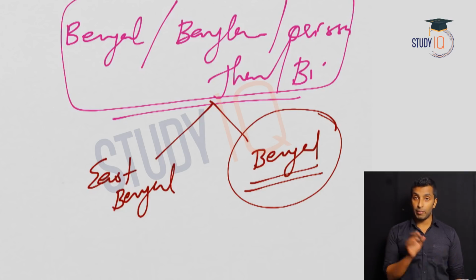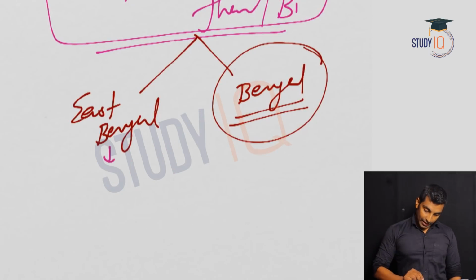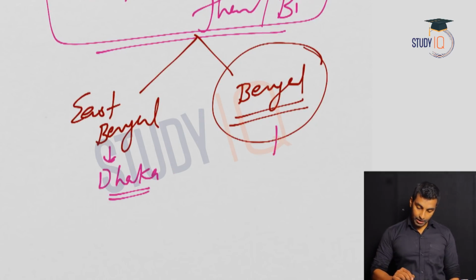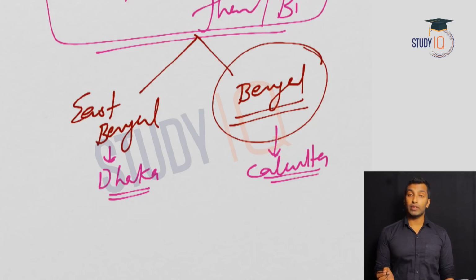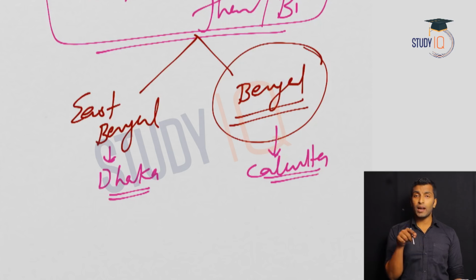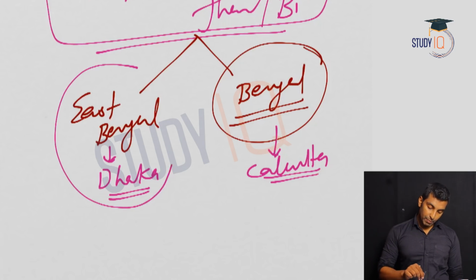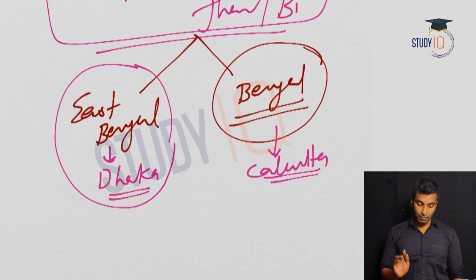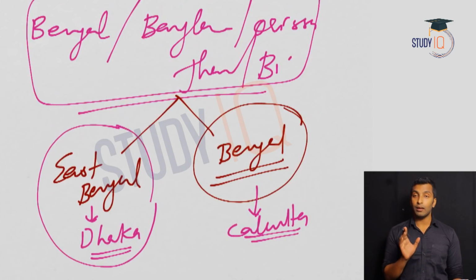Now it is West Bengal, but at that time it was East Bengal and Bengal. East Bengal had the capital Dhaka, and Bengal had the capital Calcutta. In East Bengal, obviously, most of the people were Muslims. We are coming to that, but for the time being just understand that Bengal was divided into East Bengal and Bengal.